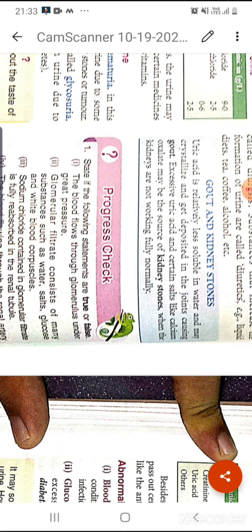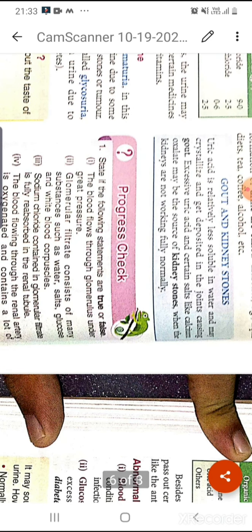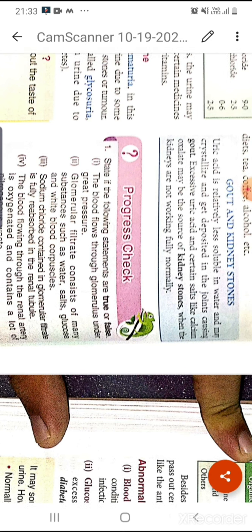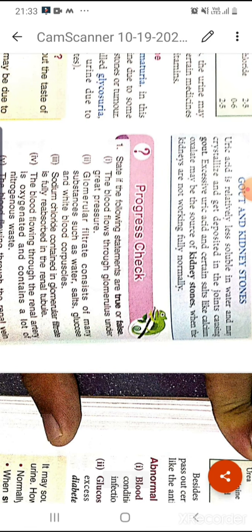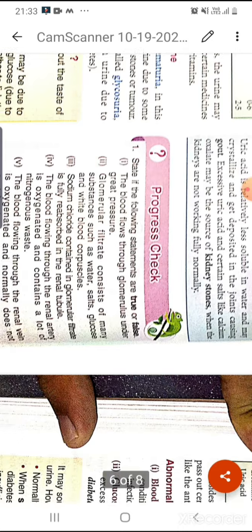And excessive uric acid and some salts like calcium oxalate may be the source of kidney stones. So if kidney stones form, then the kidney cannot perform its function properly.